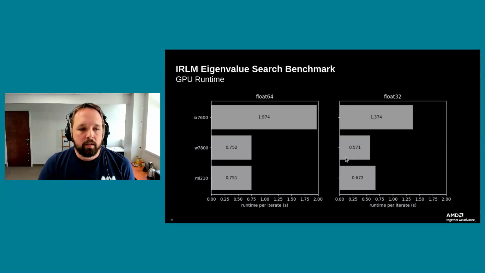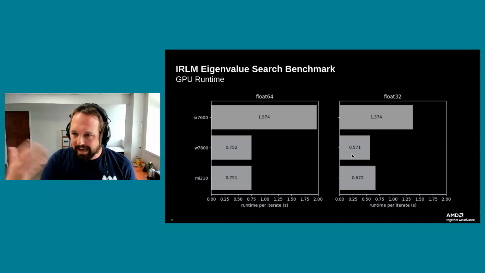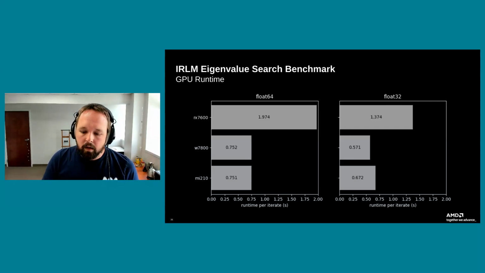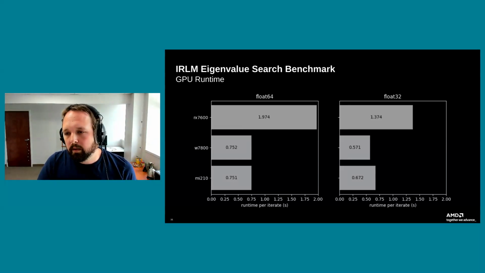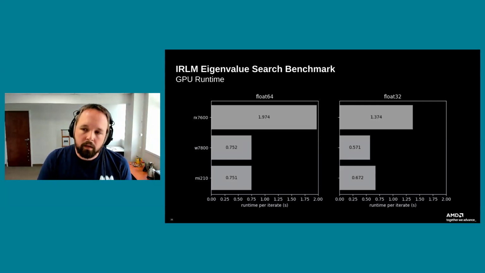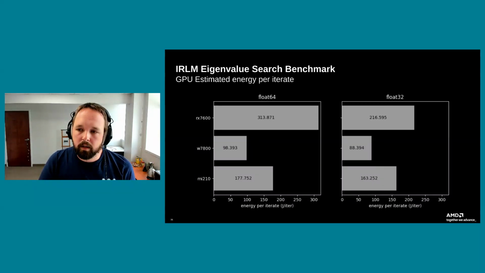If I go to Float 32, of course, surprisingly, we actually see the W7800 coming ahead in terms of runtime. I'm not entirely sure what the reasons are for this at the moment, but this is definitely an area where we're going to be looking into hardware events profiling to figure out what's going on there. But it was quite encouraging to see that should we be able to improve convergence for FP32, W7800 would actually be quite an interesting choice for running these things when we go into production with this code.